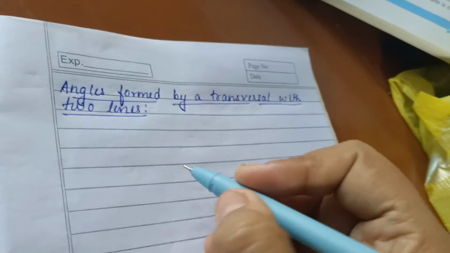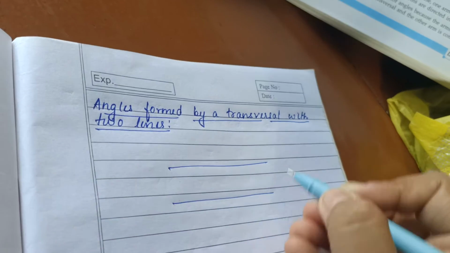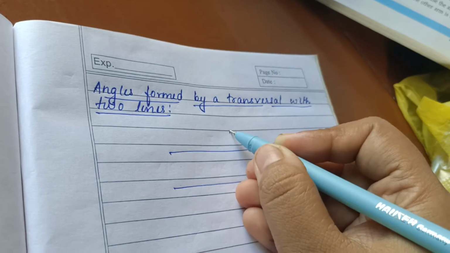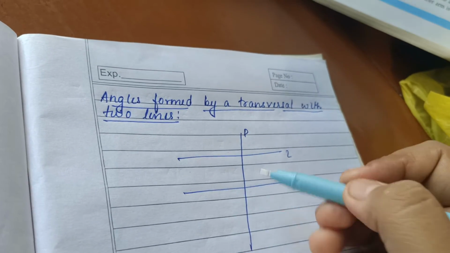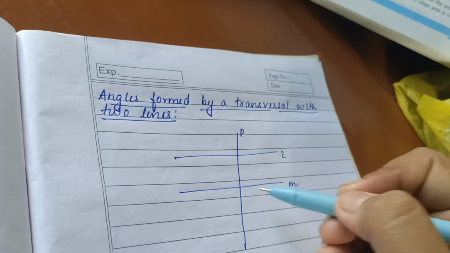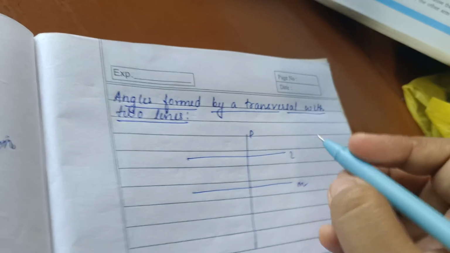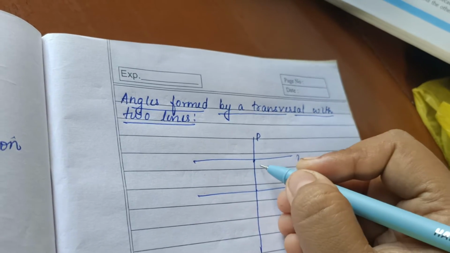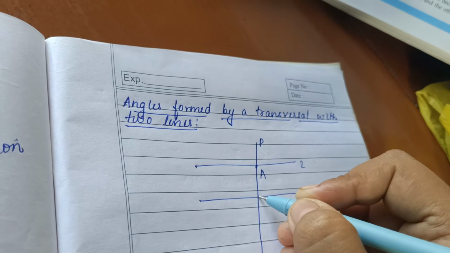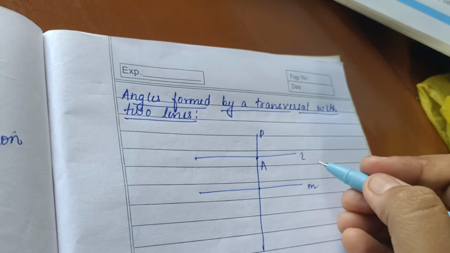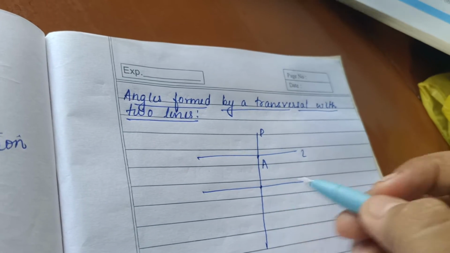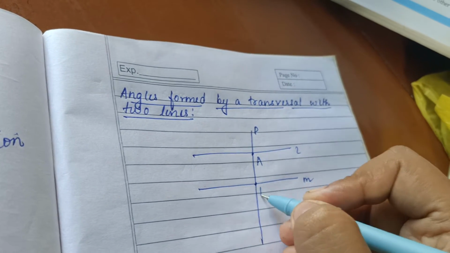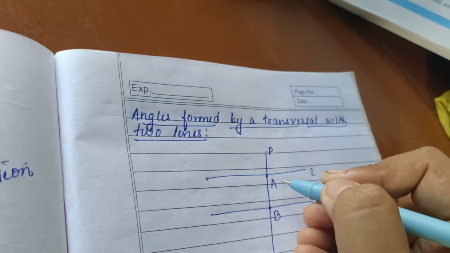Now what can be the angles that will be formed by a transversal with two lines? Suppose these are the two lines L and M. A line P acts as a transversal which cuts the two lines L and M at two different points. Let it cut line L at point A, and let line P intersect line M at point B. Now let us consider some angles.